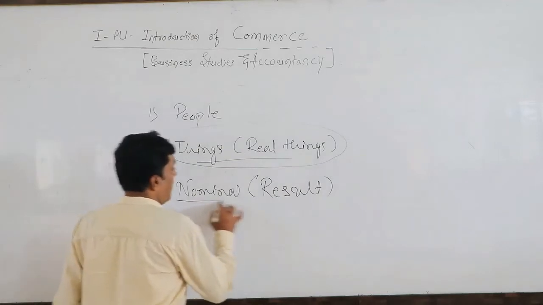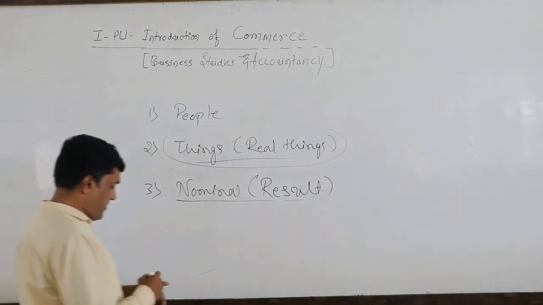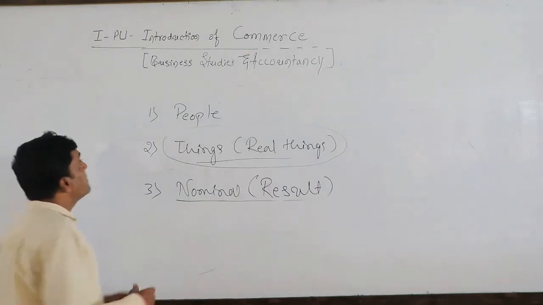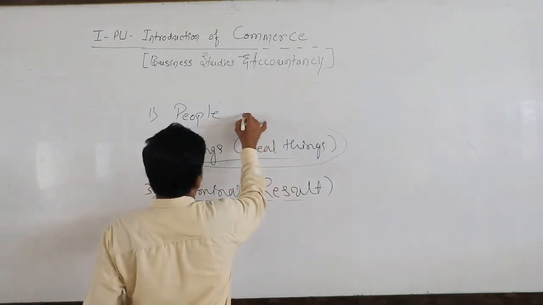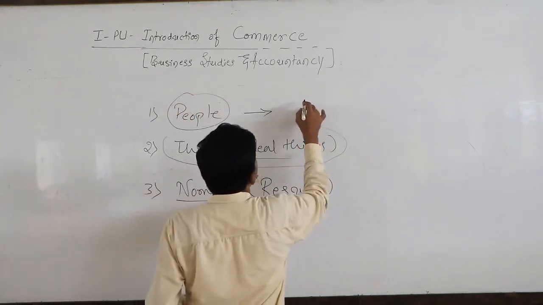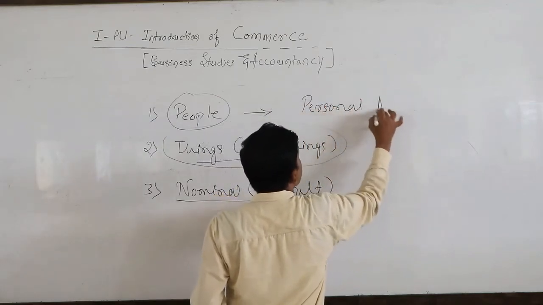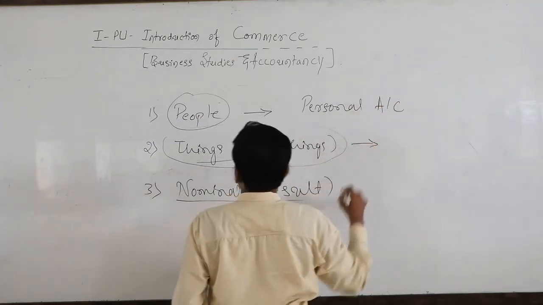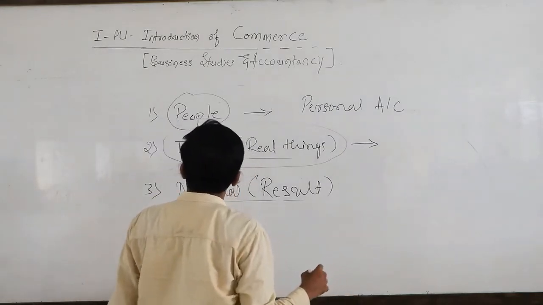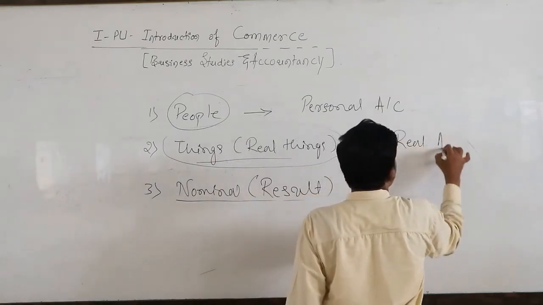Okay. Like this, dear students, we are conducting business transactions. So let us discuss a few examples. See here, we are maintaining books of accounts for people, so it is called a personal account. In the last class we have discussed this. If we are recording transactions regarding things, that is real things, we can say real accounts.